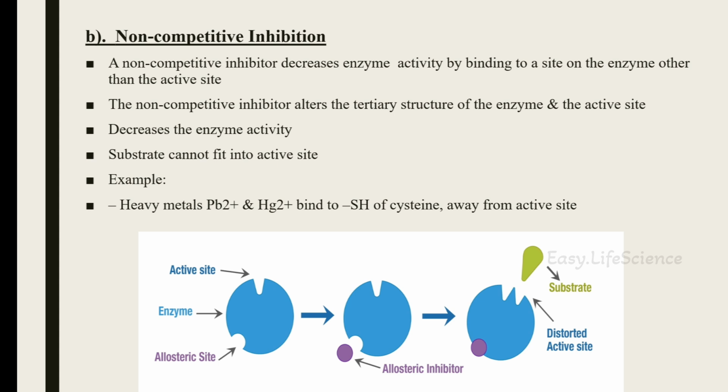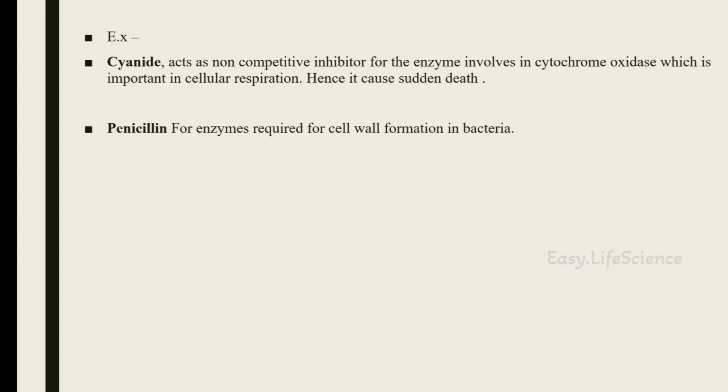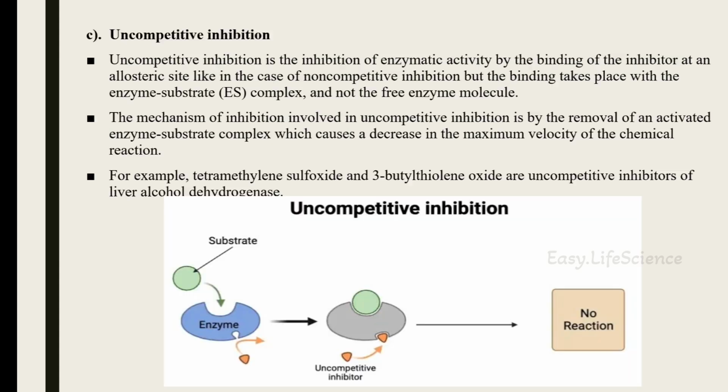Example: heavy metal ions such as lead and mercury bind to cysteine, which is present in the enzyme away from the active site. Hence, the consumption of heavy metals into the body has certain set limits or is completely avoided. Another example of a non-competitive inhibitor is cyanide. Cyanide binds to the enzyme cytochrome oxidase, which is necessary for cellular respiration. Hence, cyanide and heavy metals entering the body cause instant death due to loss of cellular respiration.